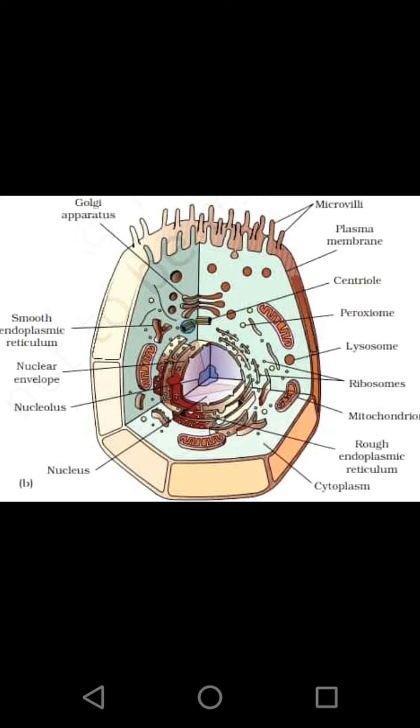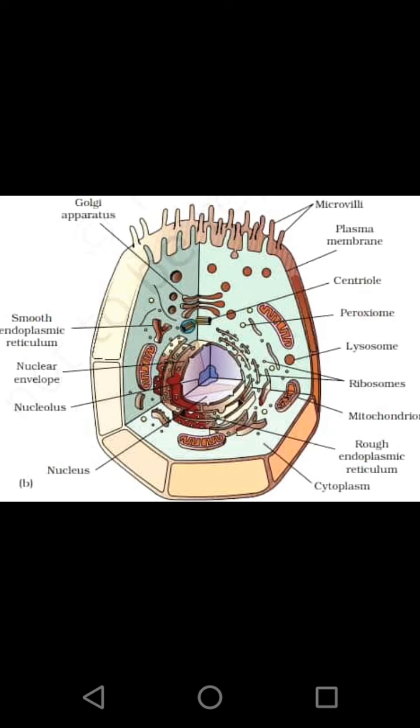Then inside the nucleus, we see a darkly stained structure, the nucleolus, and the nucleoplasm, which is the fluid filled matrix found inside the nucleus. This nucleoplasm contains the chromatin material, which acts as the genetic material. Then comes the cytoplasm.